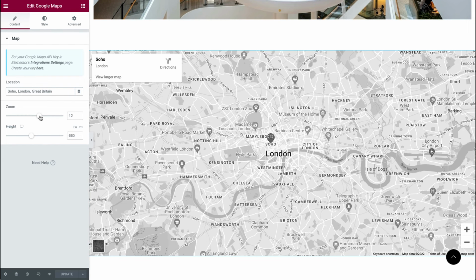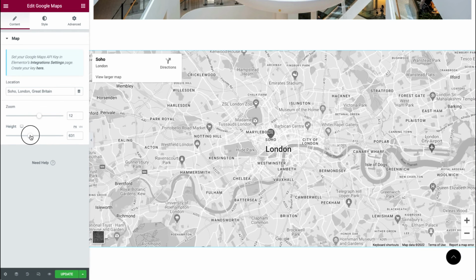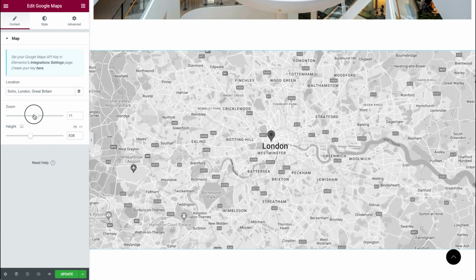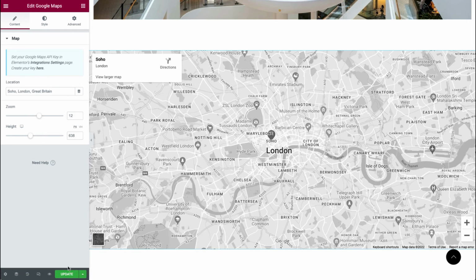You can change the zoom settings and the height of your map. Play with those settings. So you can do it like this and change the zoom of the map. Click update to save changes. That's it.